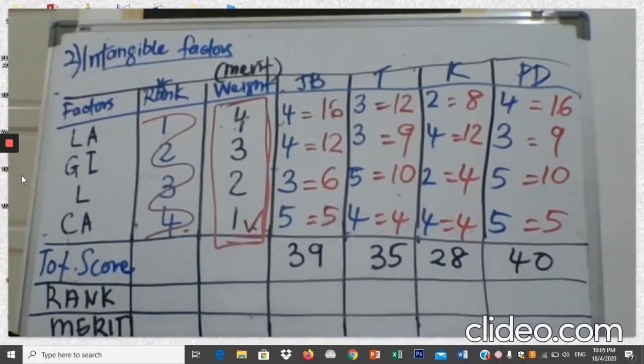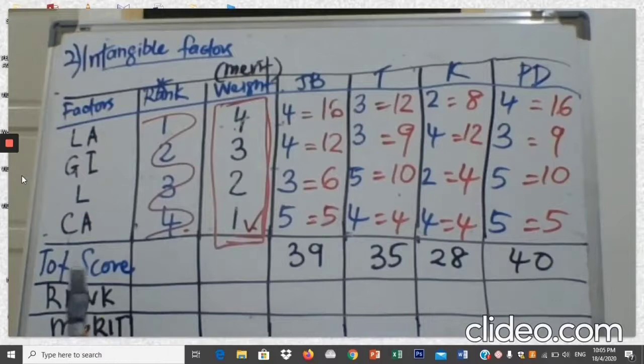Okay, so these are the total scores for the 4 locations. You add all this up, so you get the total score. Now, from your total score, we do the same thing as what we did just now for the tangible factors. We assign the rank and also the merit to these locations.